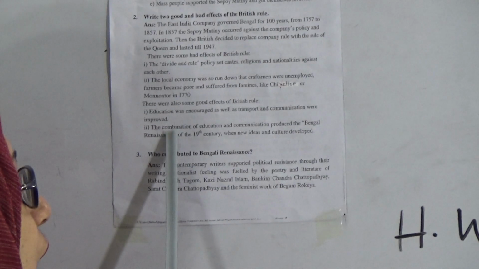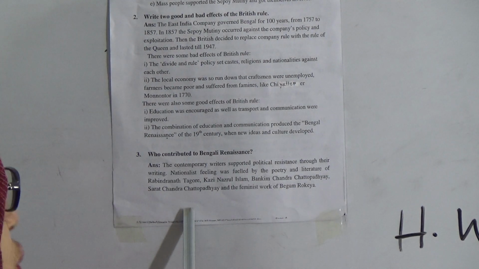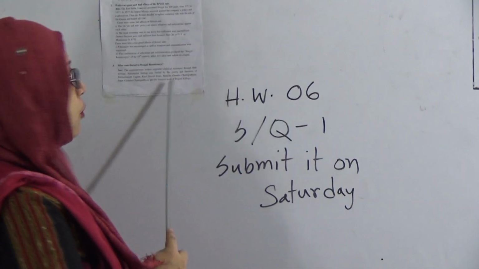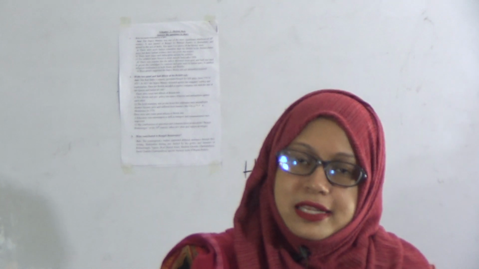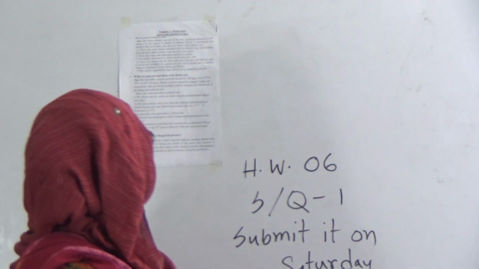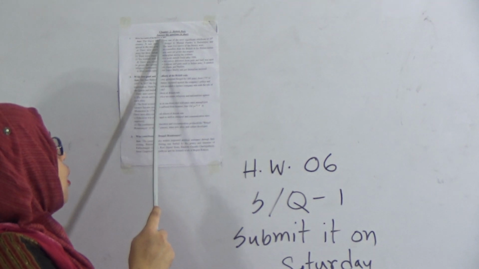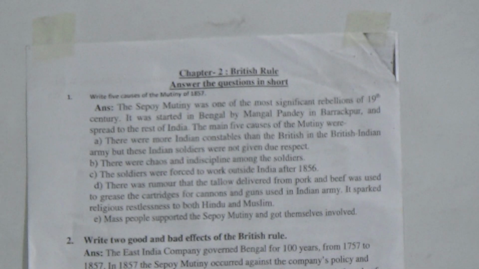You will write these 3 short questions in your CW copy, and you have to memorize them too. From these 3 questions, you have to write the first one, question number 1, in your HW. That is your HW for the next week, and you have to submit it on the next Saturday. The first question is: write 5 causes of the Sepoy mutiny or mutiny of 1857. That will be your homework.